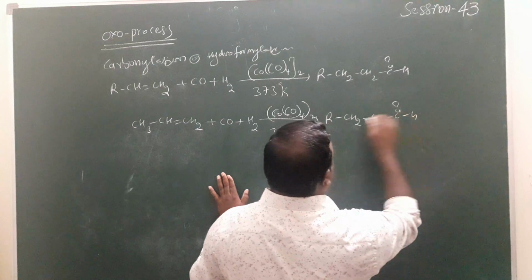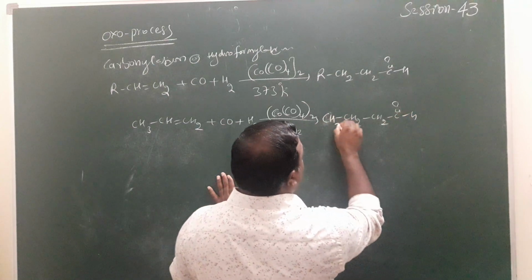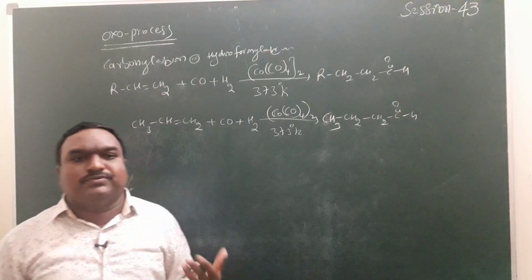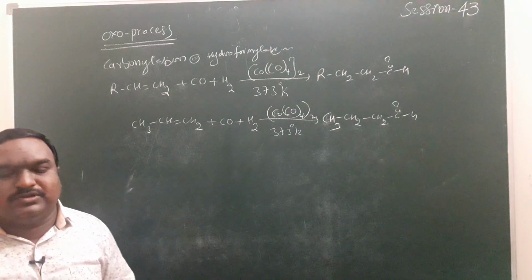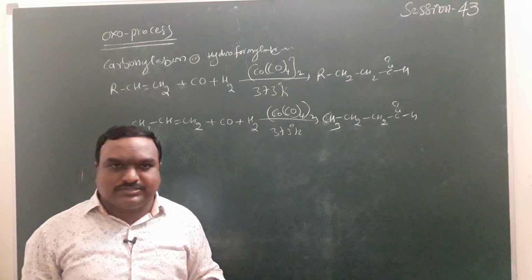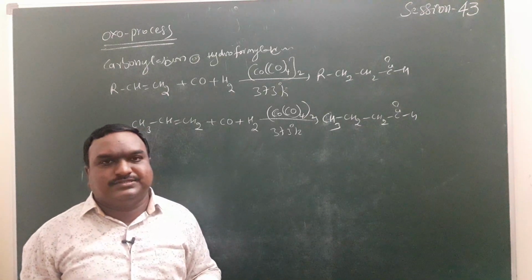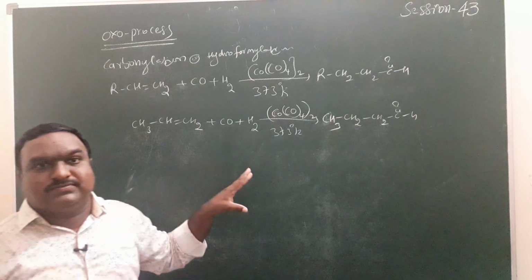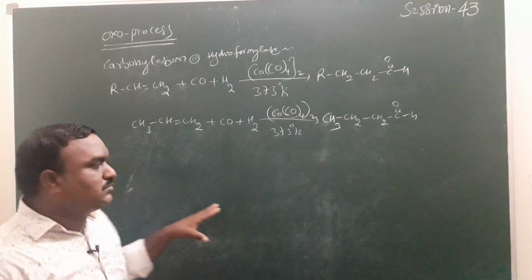This is the way to write the product wherever the oxo or hydroformylation method is given, only for aldehydes. These are all the preparation methods for carbonyl compounds.